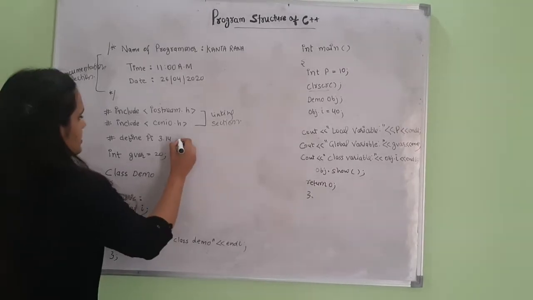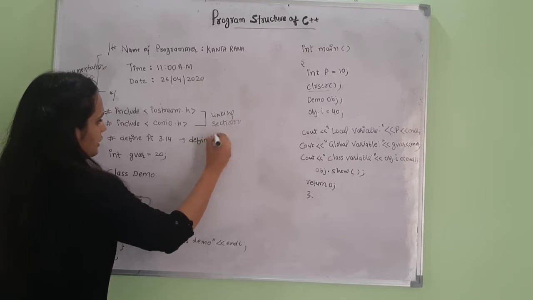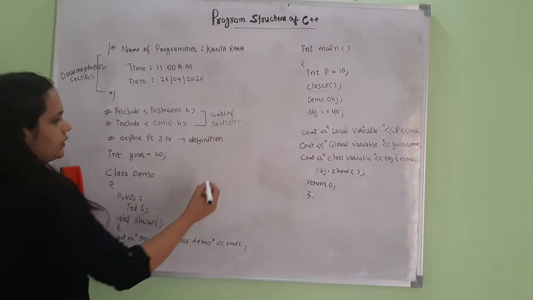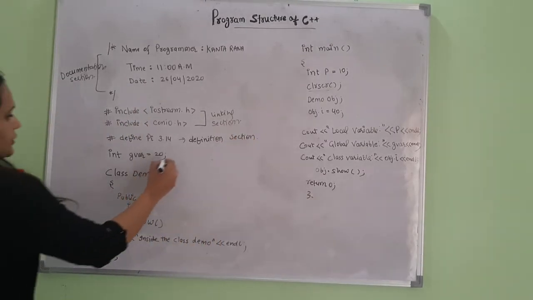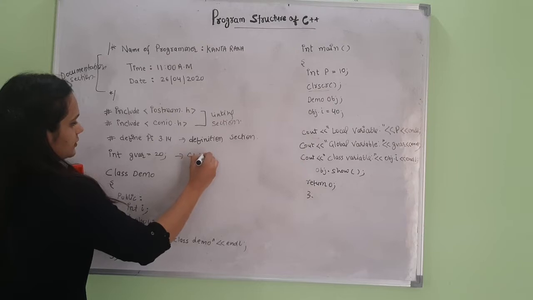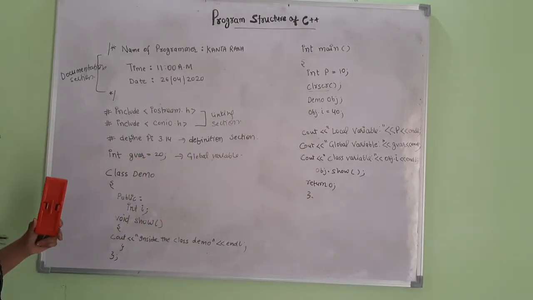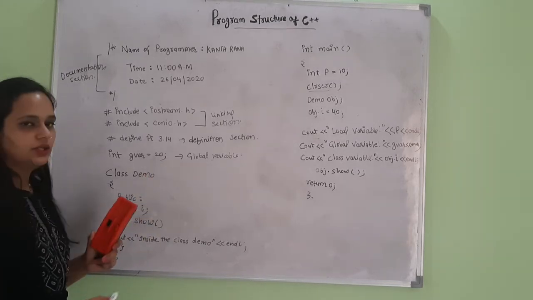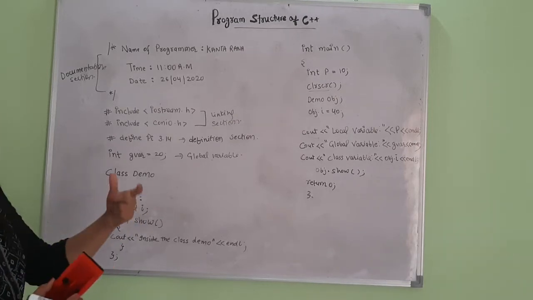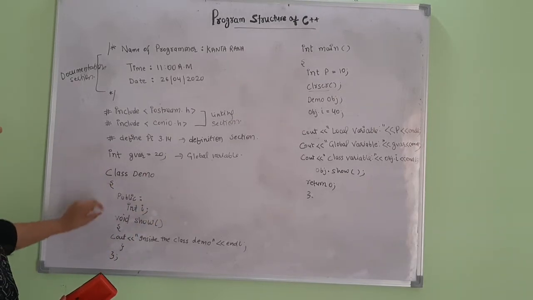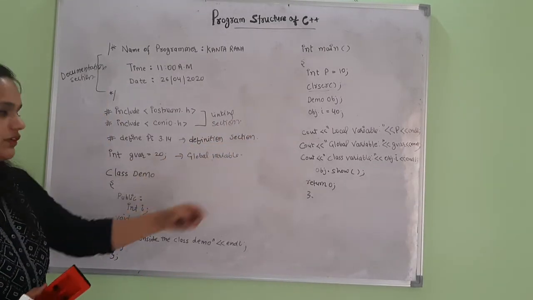Now next is the definition section. Here I have defined a constant pi with value 3.14. Next is the global variable. I have declared a variable gvar, that is a global variable, and initialized it with value 20. It is global because it is not declared inside any block. It is declared outside the main function, so it becomes a global variable.